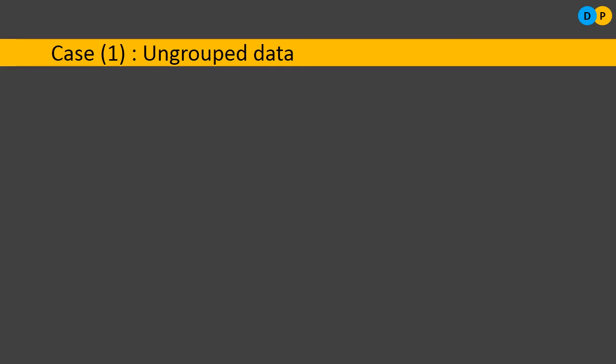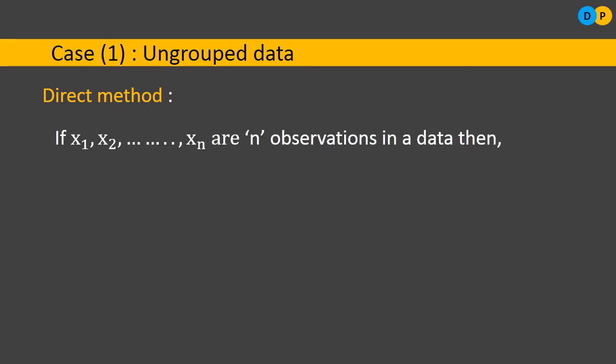So what do you mean by ungrouped data? Only individual observations are given. When individual observations are given, you can find the arithmetic mean in two different methods. One is the direct method, and another is the deviation method, also popularly referred to as the shortcut method. So what is the direct method? Let us say we have n observations, x1, x2, up till xn. So totally we have n observations in the data.